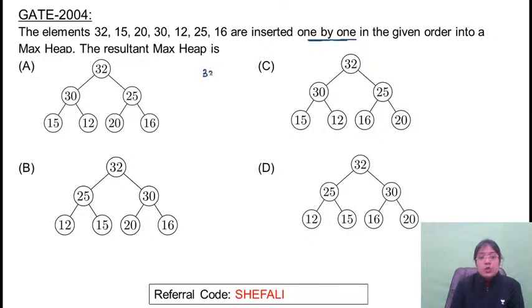One after another. So first of all, 32 will be taken. This is a max heap. Take the next element. No problem. Still this is a max heap because the new element is smaller than the parent. Next element is 20. It's still a max heap. Next is 30. 30 will be added here one after another. So according to ACBT, it will be added here. This is greater than its parent, so need to swap the elements. So here we'll get 30 and here we'll get 15.